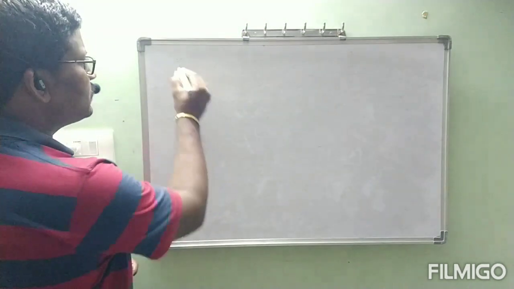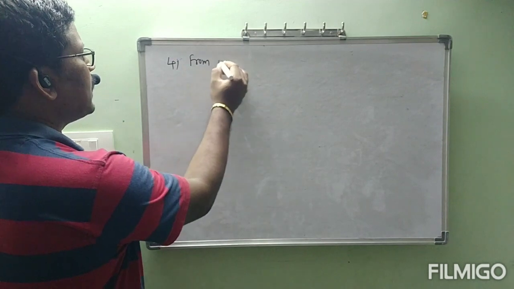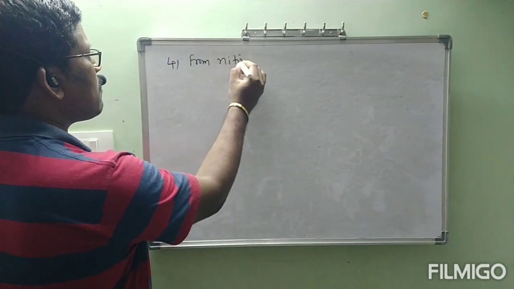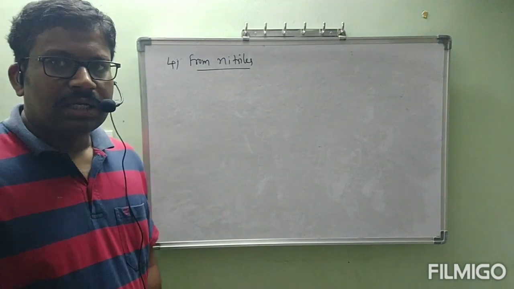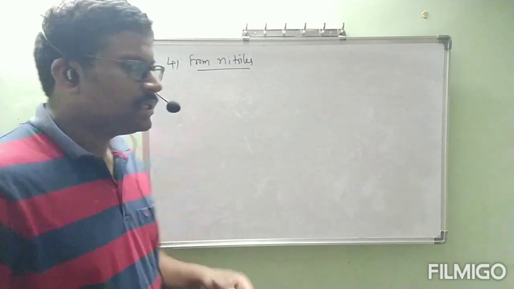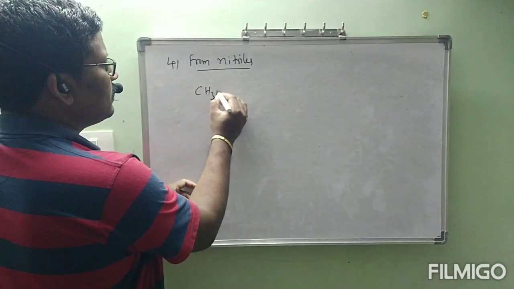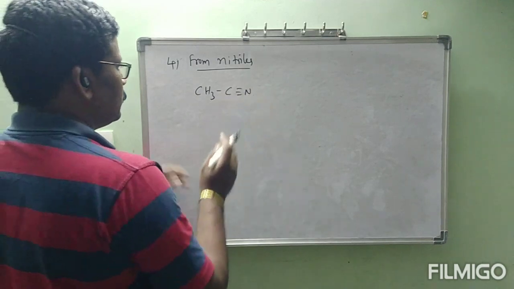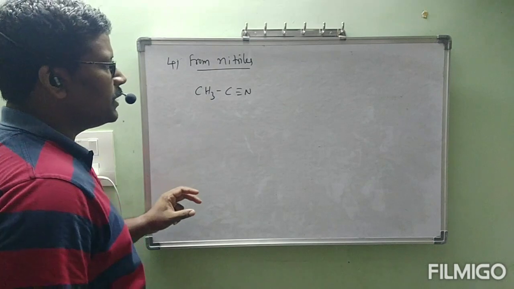That is fourth preparation, which is from nitriles. What is meant by nitrile? Cyanide, functional group cyanide group compounds are called nitriles. Then let us consider any one example for nitrile, CH3 C triple bond N.